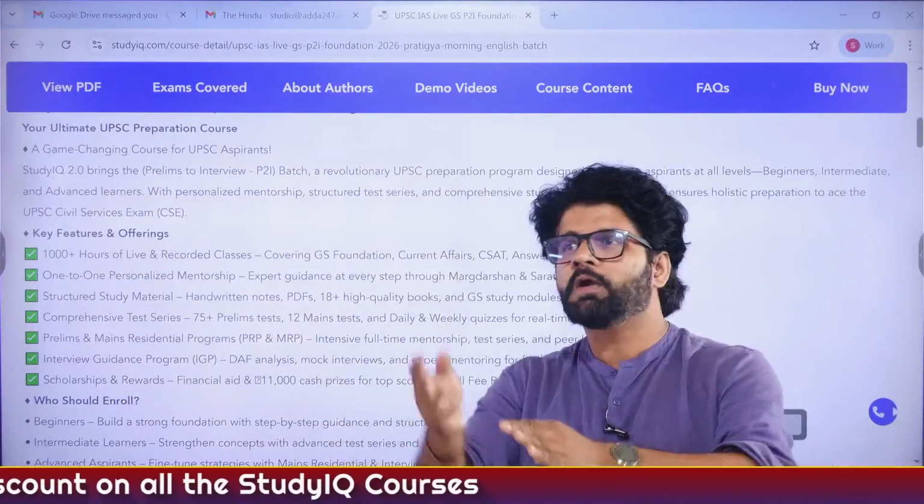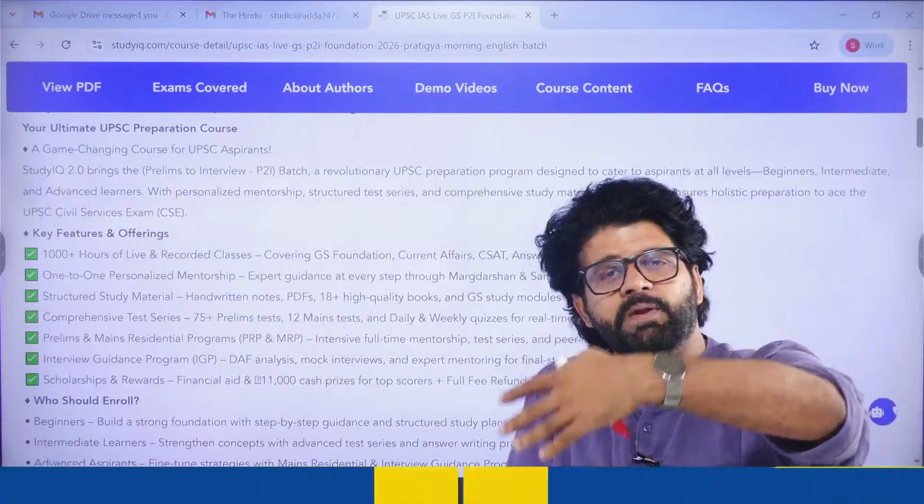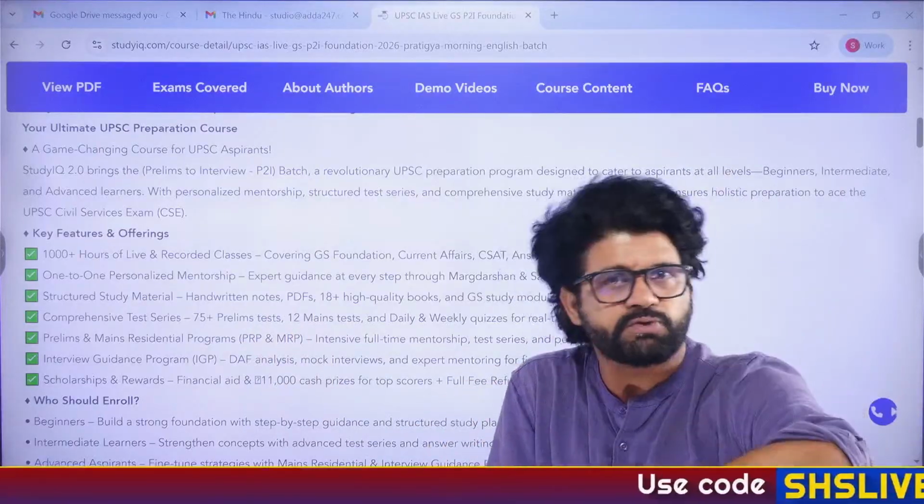This is the time. If you're giving for 2026, till January it should be mains first and then pre. You have to cover your optional by January.